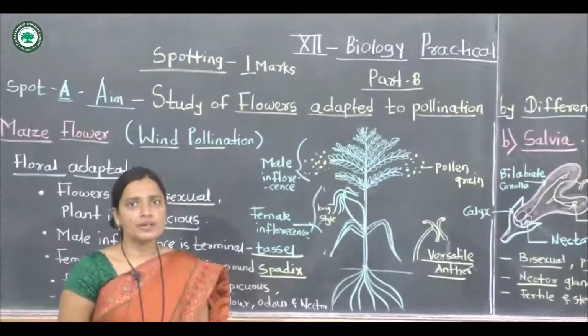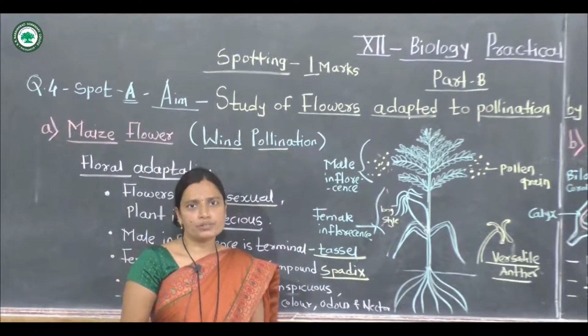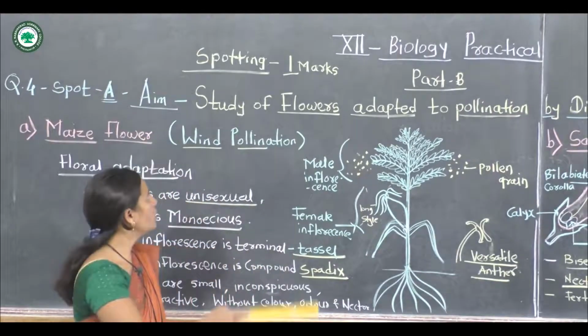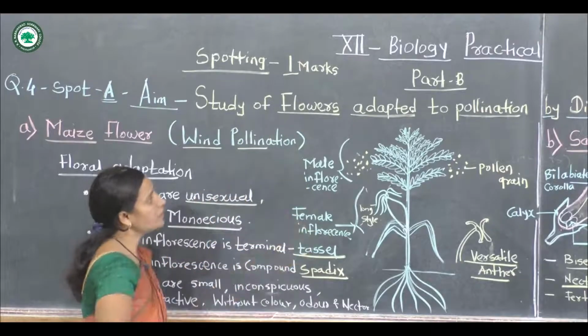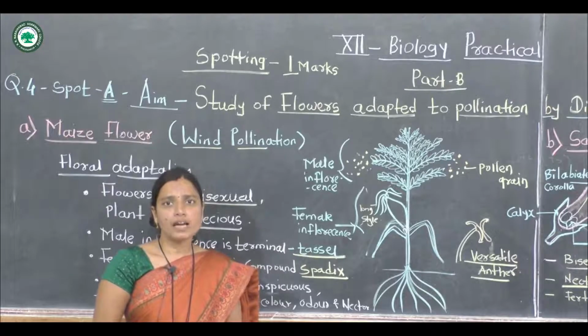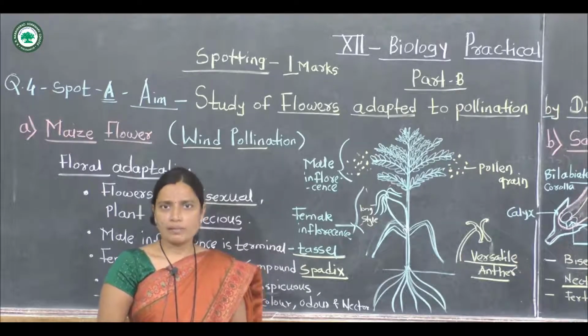Now in this video we will discuss the floral adaptation of salvia and maize flower. In practical spotting, spot A, 1 mark: study these two plants, identify the given plants and describe the floral adaptation of the given plant material.